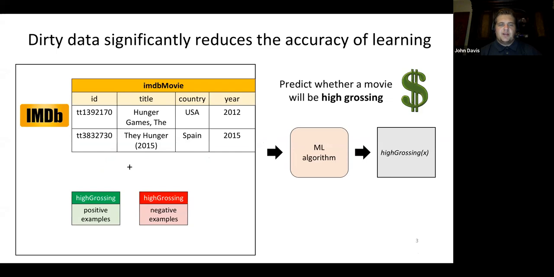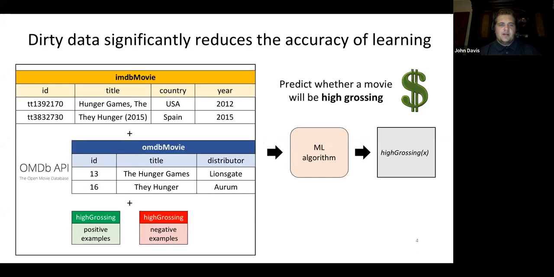We look at IMDb, a movie database that contains movie-relevant information such as year of creation, director, and genre. We couple this information with positive and negative examples of movies that did well at the box office and poorly at the box office. We want to use this information to predict whether a movie will be high grossing or not. The key limitation of the IMDb movie database is that it does not contain financial information about a movie. However, the OMDB database does. It contains information such as distributor and budget.